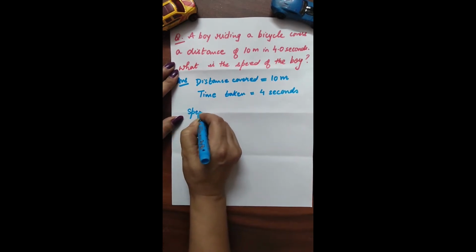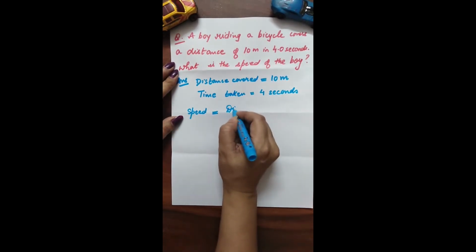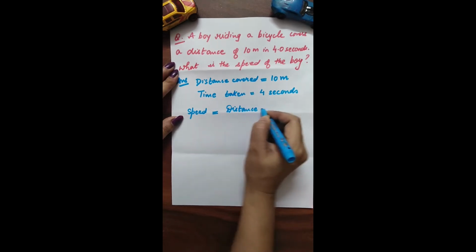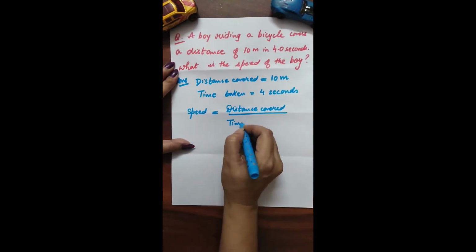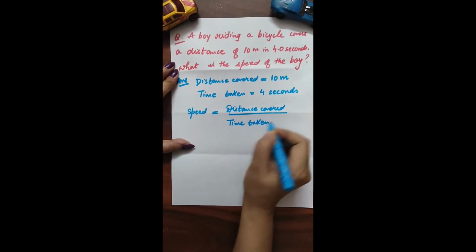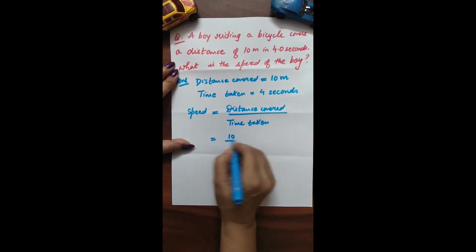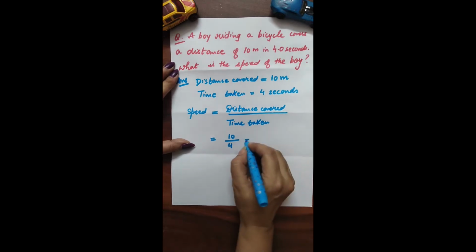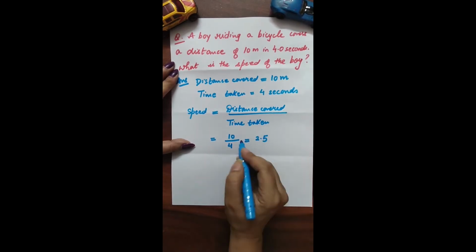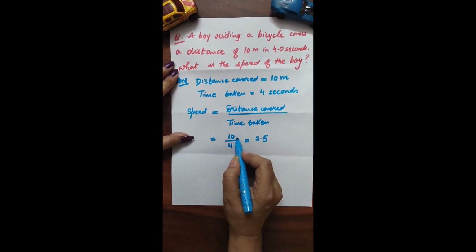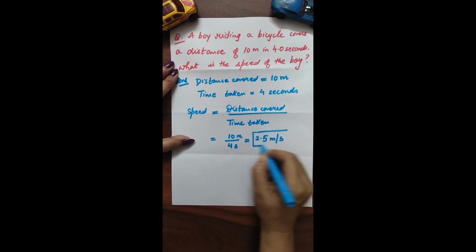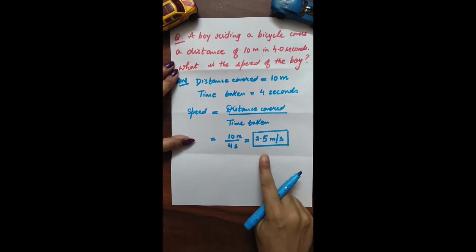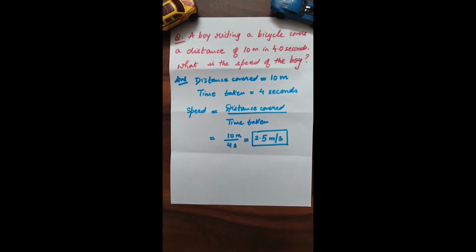And we know that speed is equivalent to distance covered divided by time taken. So 10 divided by 4. So it will give you 2.5. Now here the unit of distance is in meters. Time is given in seconds. So the unit becomes meter per second. So the answer is: speed is 2.5 meter per second.